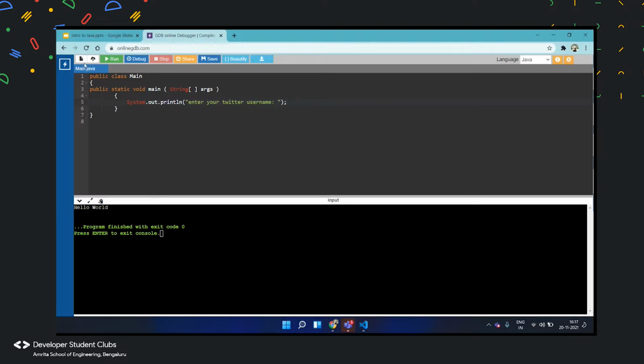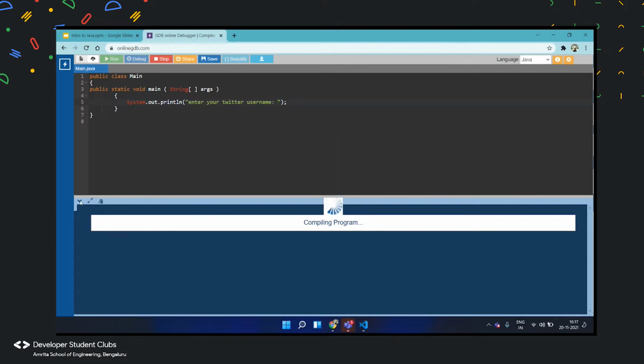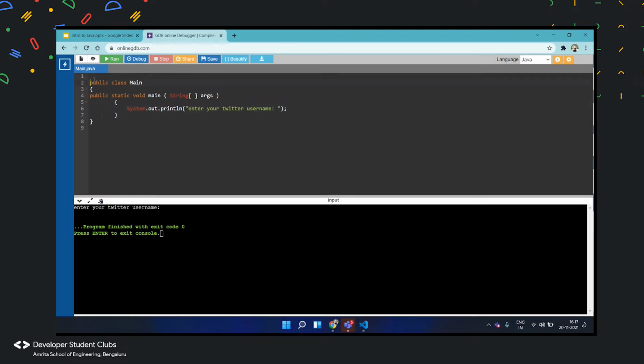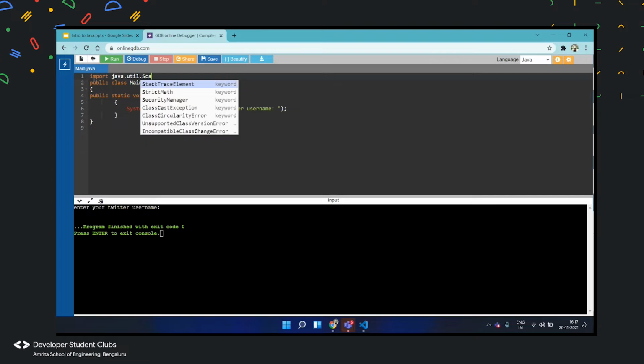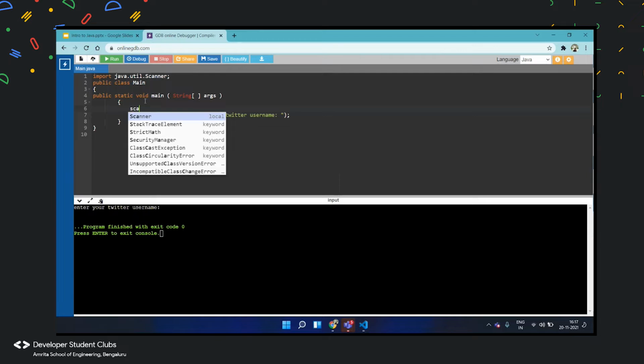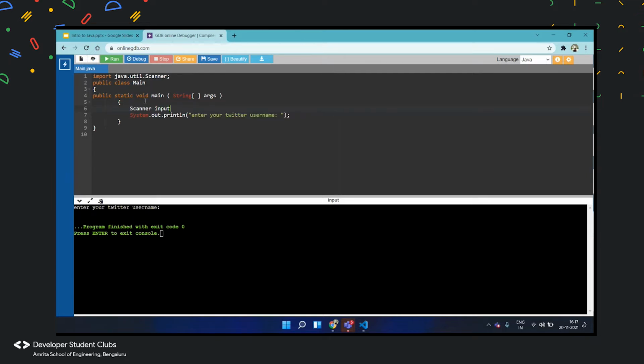Now, when you run this, it will just show: enter your Twitter username. But obviously, the user will not be able to input it. So for inputting, you'll first import java.util. This Scanner class helps us take inputs. Now after doing this, you'll want to specify a certain input.